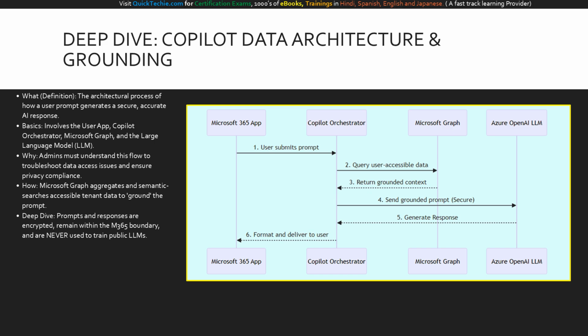Let's trace the data visually. In Step 1, the user submits a prompt from their app. In Step 2, the Copilot orchestrator queries Microsoft Graph. Graph returns the user-accessible, grounded context in Step 3. In Step 4, the orchestrator sends this highly enriched, secure prompt to the Azure OpenAI LLM. The LLM generates the response in Step 5, and finally, the orchestrator formats and delivers it back to the user's app in Step 6. Secure, fast, and compliant.